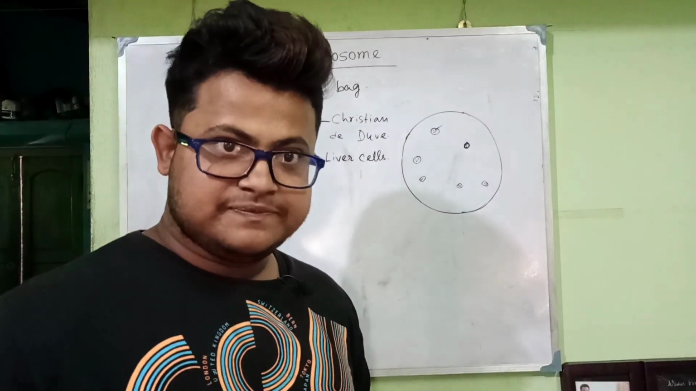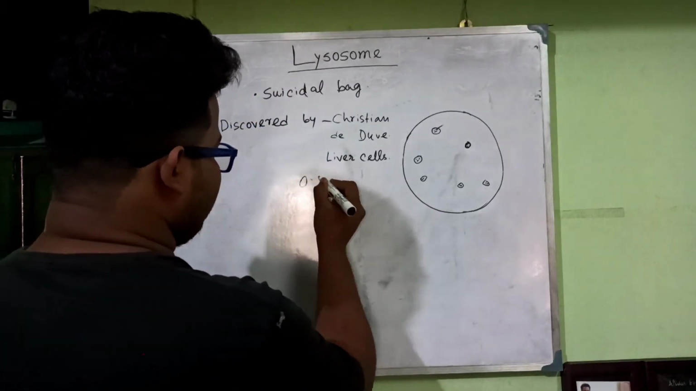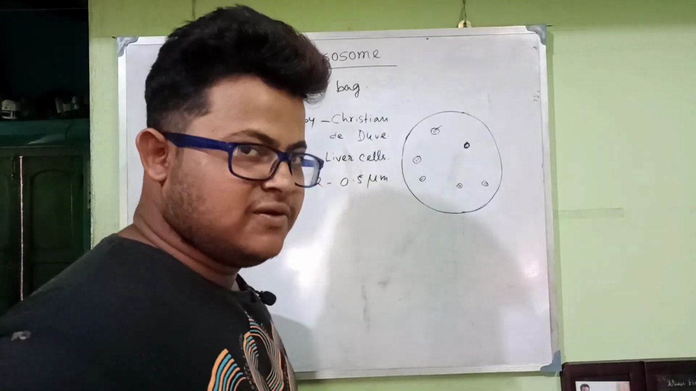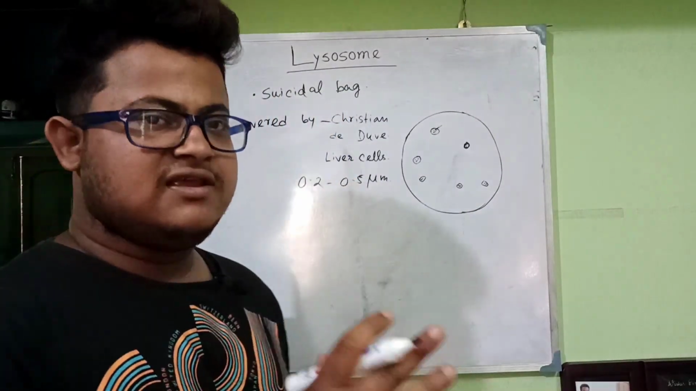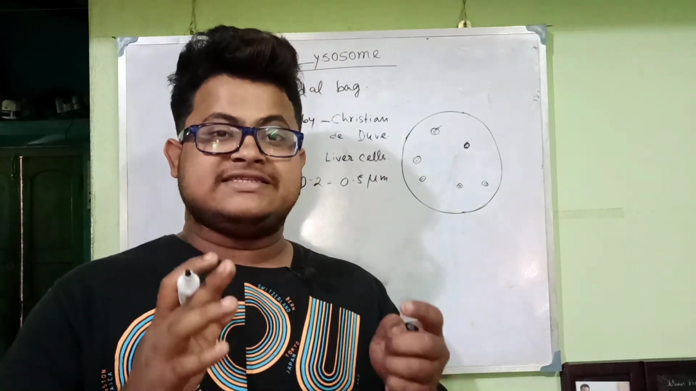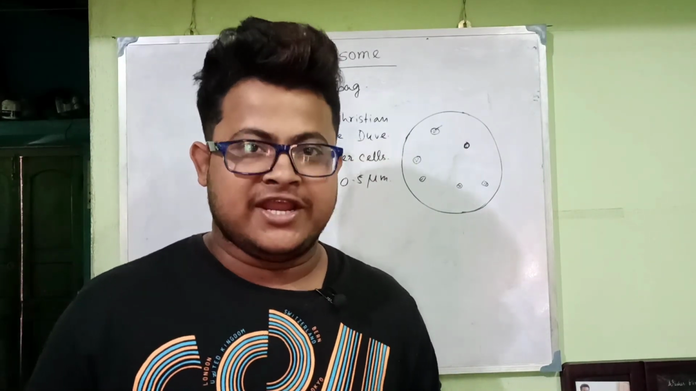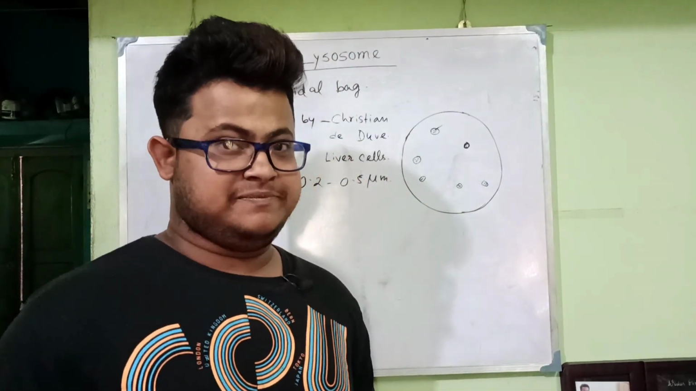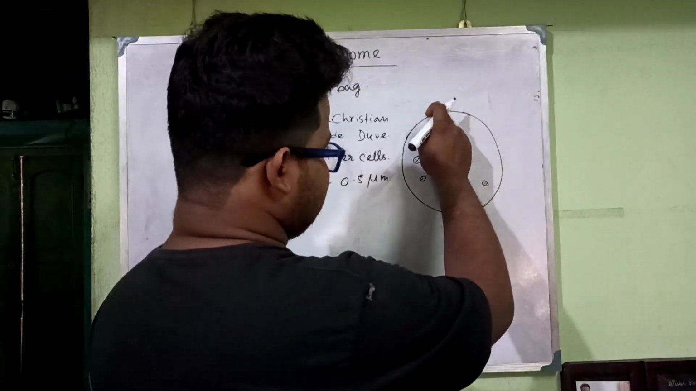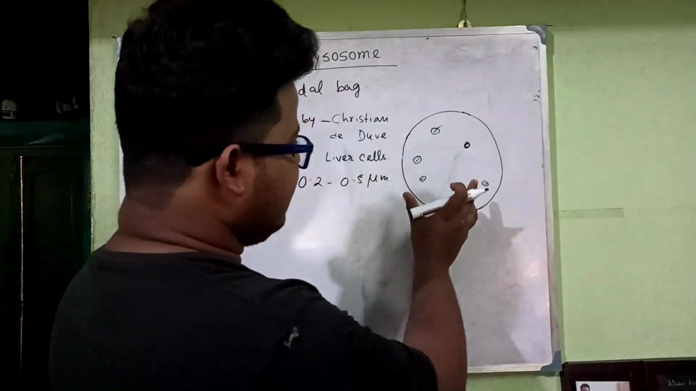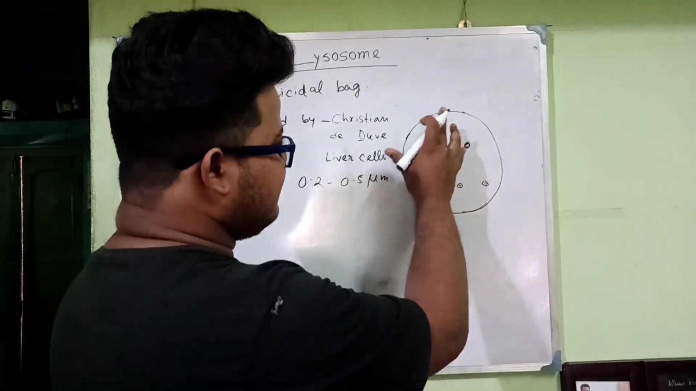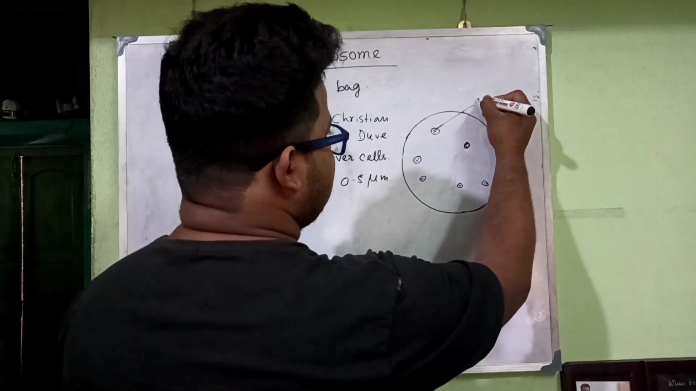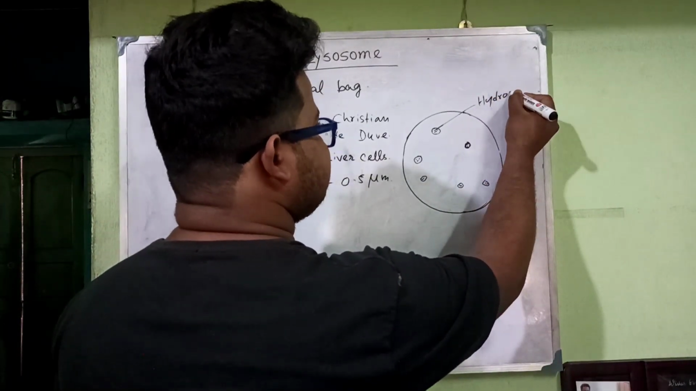And what is the size of the lysosome? It is 0.2 to 0.5 micrometer. The lysosome is nothing but a single membrane bounded cell organelle, but it contains some hydrolytic enzymes. If this is a lysosome, inside its body there are hydrolytic enzymes.